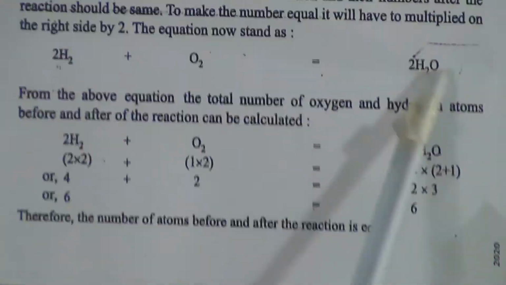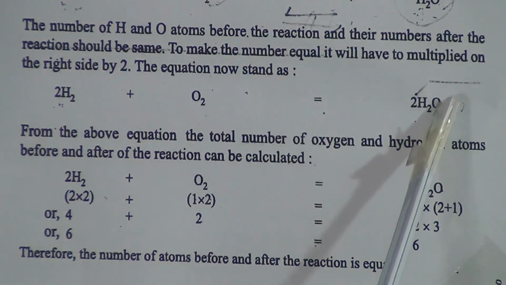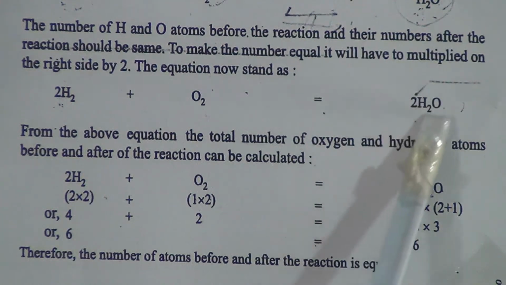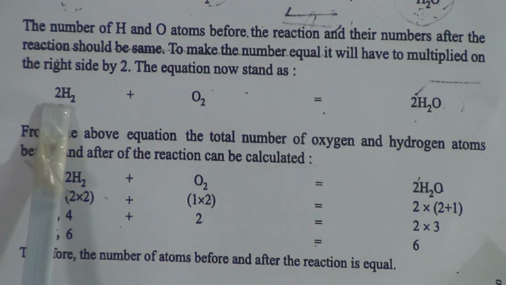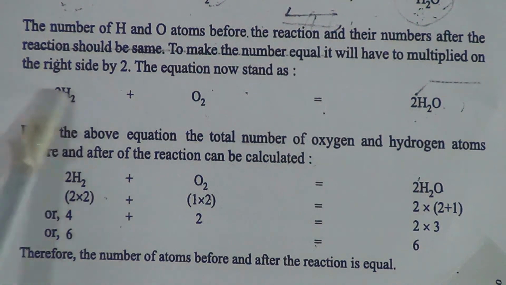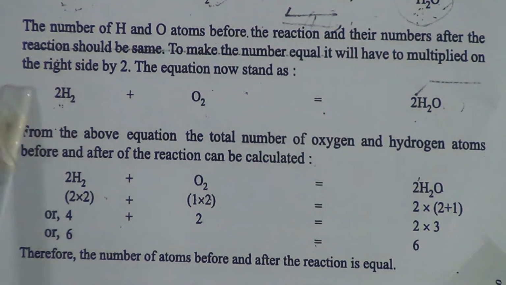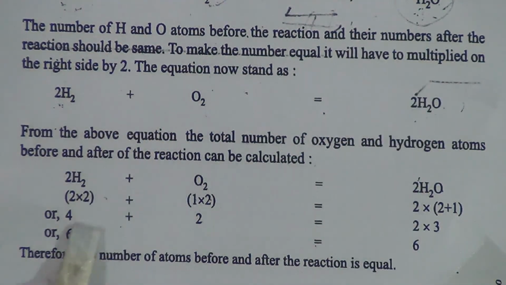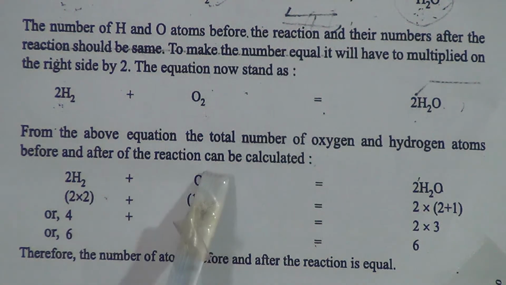water molecules. That means we got our 2 oxygen atoms, but when we apply 2, we get 4 hydrogen atoms. That means we need 4 hydrogen atoms on this side also. That's why we have to apply 2 here also. Now it becomes the chemical equation. That means here the balance is achieved. Come to this balancing table. Here 2 into 2, that means 4 hydrogen atoms, 1 into 2, that means 2 oxygen atoms.